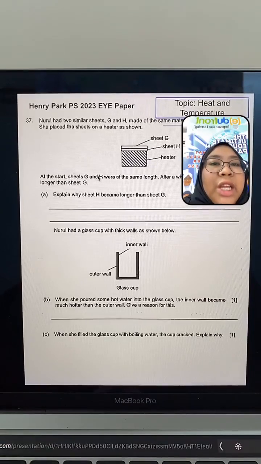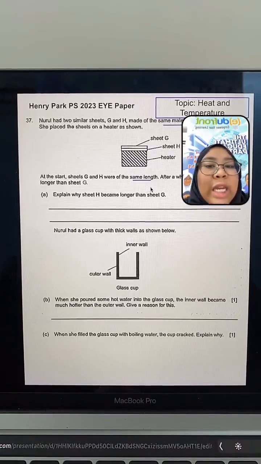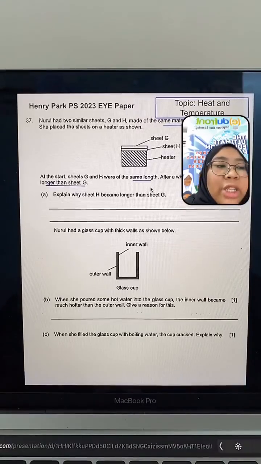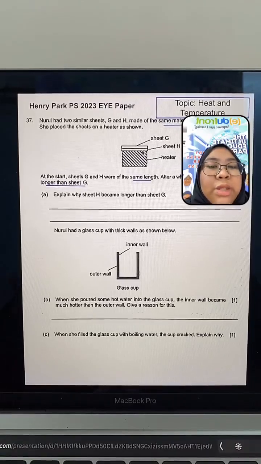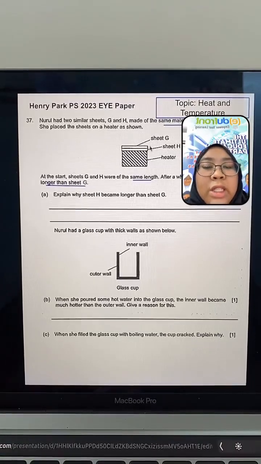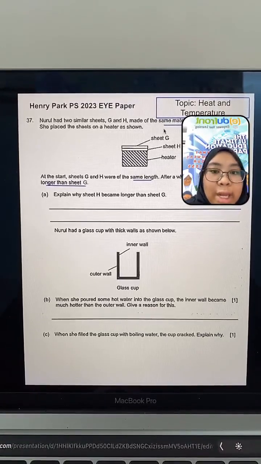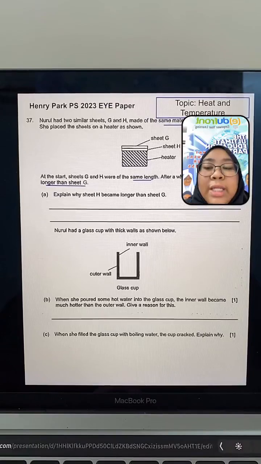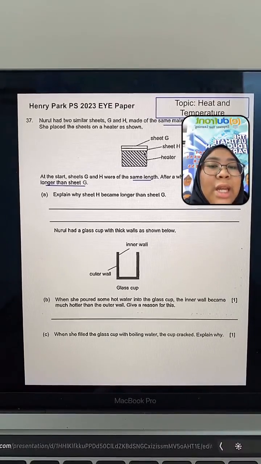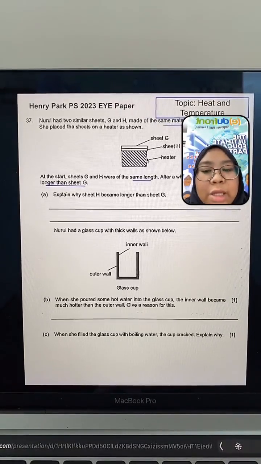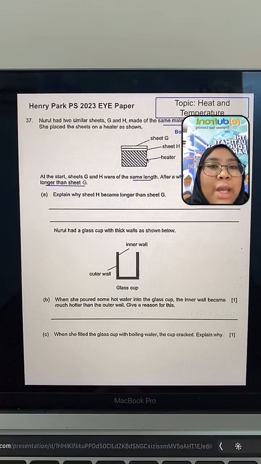At the start, sheets G and H were of the same length. Remember, same material, same length. After a while, sheet H becomes longer than sheet G. Explain why sheet H becomes longer than sheet G. In this question, you cannot say that sheet H might be a better conductor of heat than sheet G. Why? Because they already say that both of these are the same material. But what you notice here is that sheet H is directly in contact with the heat source, which is the heater.